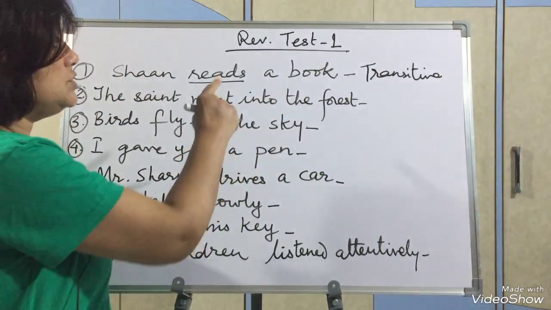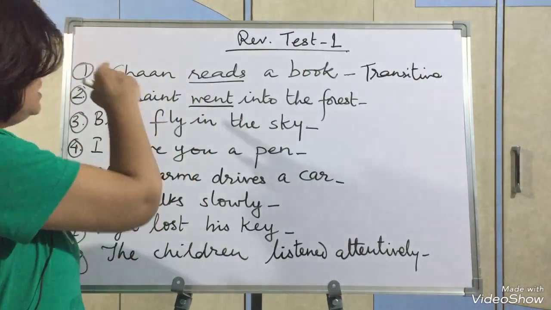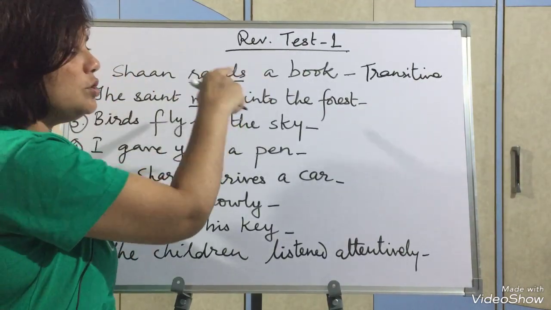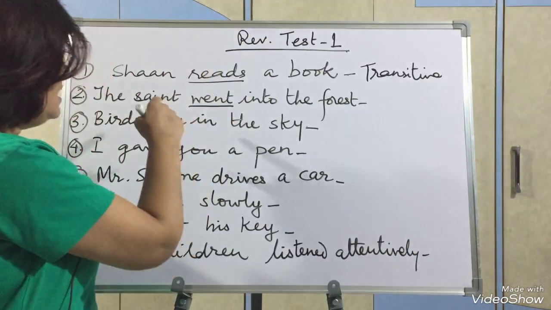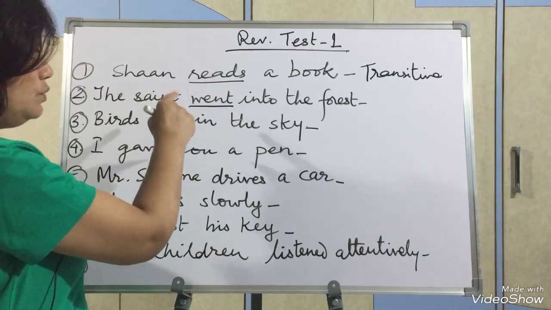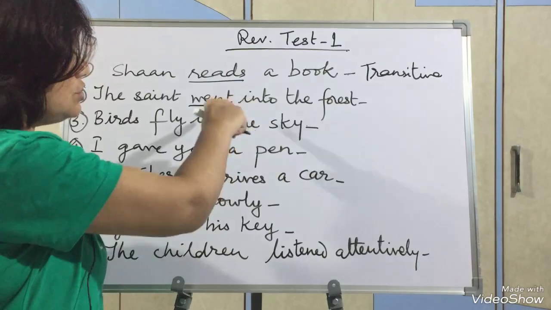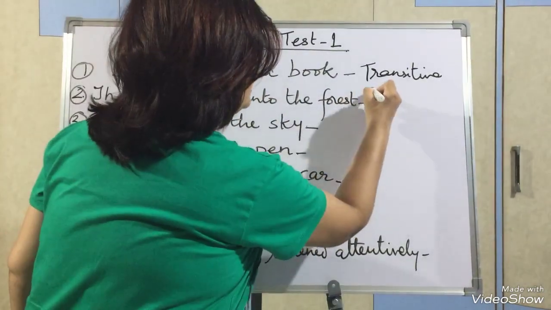What or whom is to be placed after the verb, not before it. How will you make a question? The saint went what or whom, Shan reads what or whom, like this. Okay, so answer is not coming. The saint went what? Answer is not coming. The saint went whom? Answer is not coming. It's the answer of where, and where we don't need. So went will be an intransitive verb.